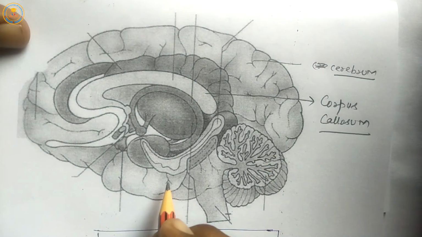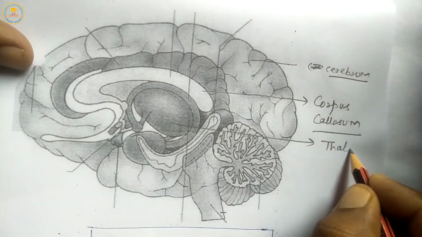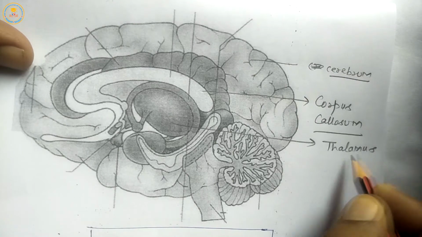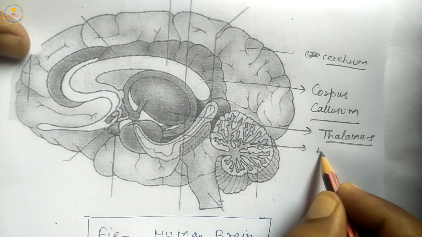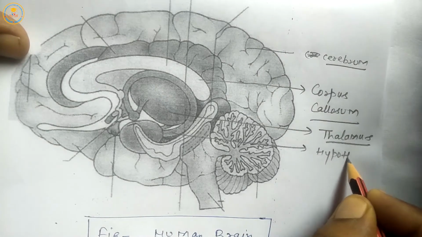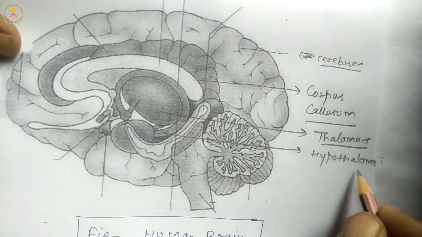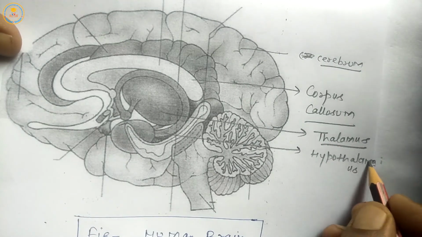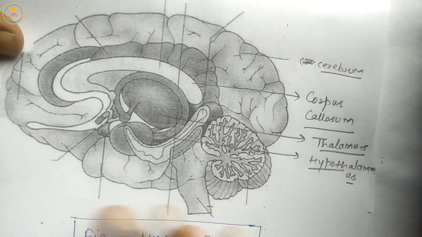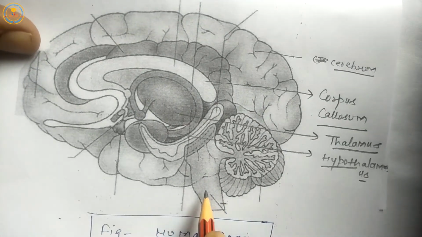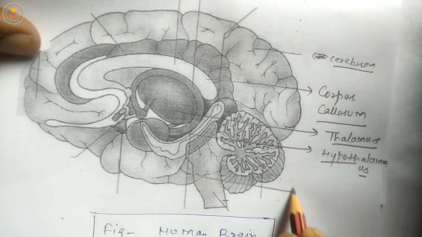Next is thalamus. Next is hypothalamus. Next part is pons.